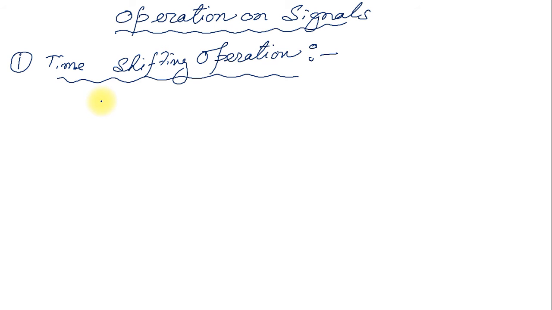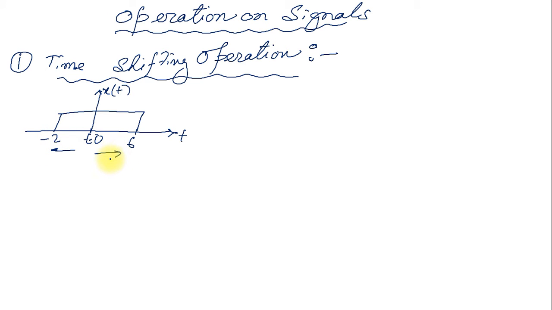Say I am taking one signal, that is x of t. X of t can be represented like this. This is the x-axis, time. This is x of t. X of t is a signal. I can signify this origin as t equals 0, and this point cuts the x-axis at 6, and this point cuts the x-axis at -2. So before t equals 0, the points are negative, and this side is positive.